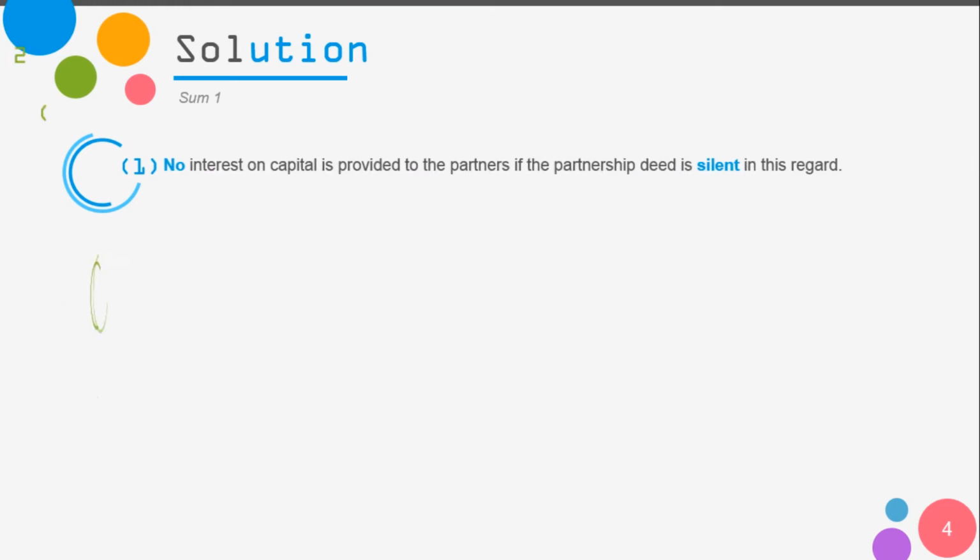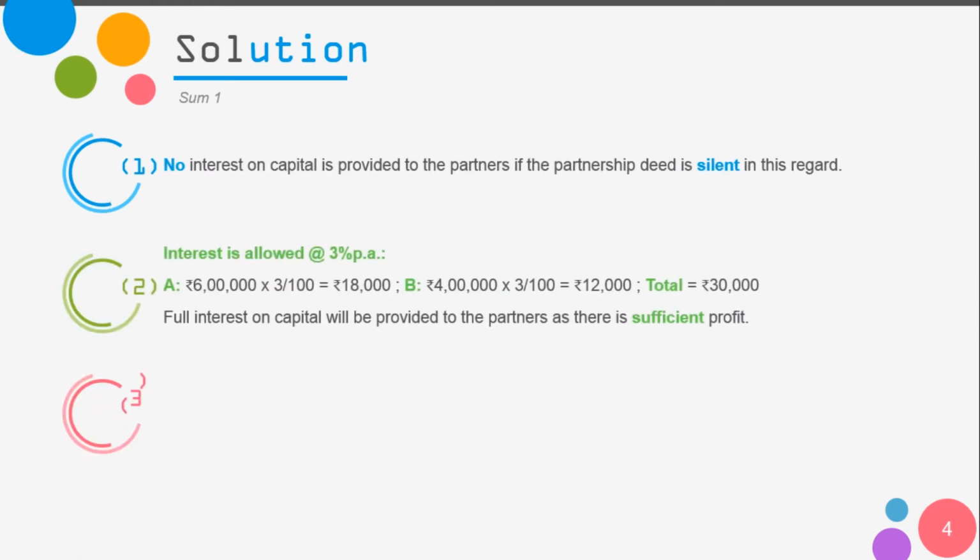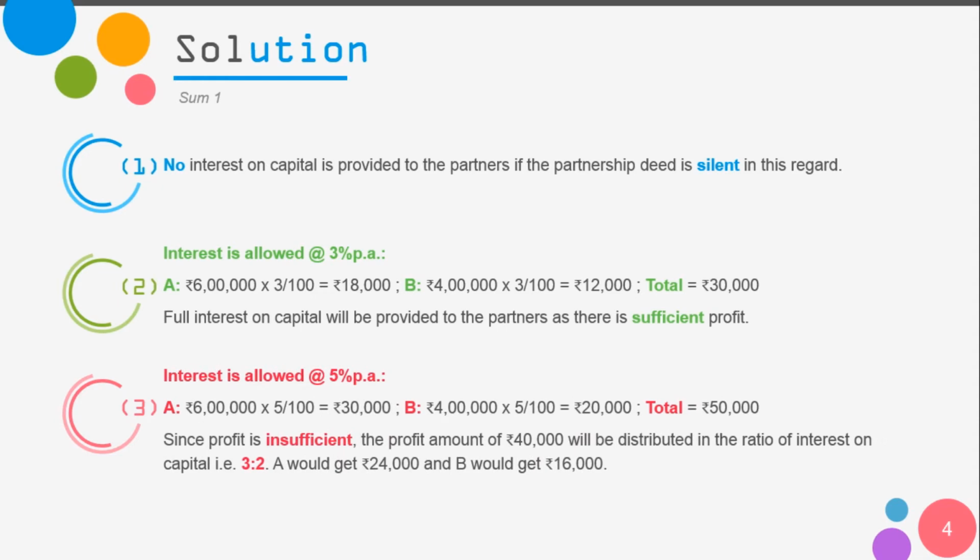The first one, where the partnership deed is silent about the interest on capital. In that case, no interest on capital is provided to the partners because the deed is silent. So we have to look for this information in the question and do accordingly.